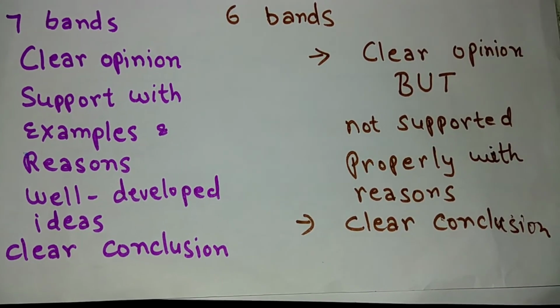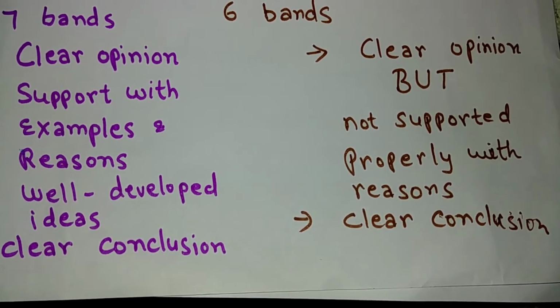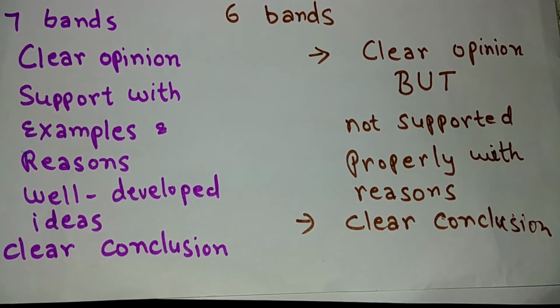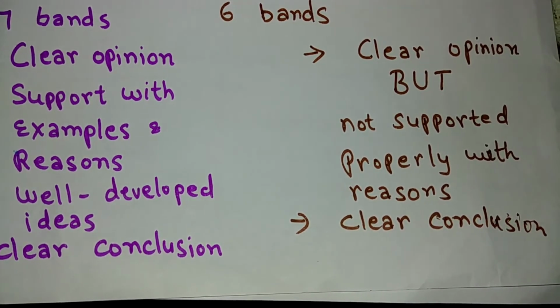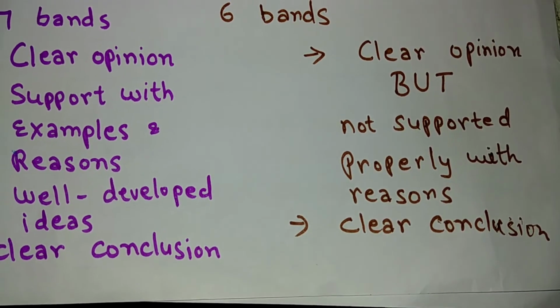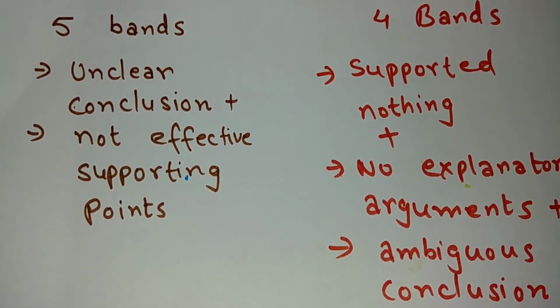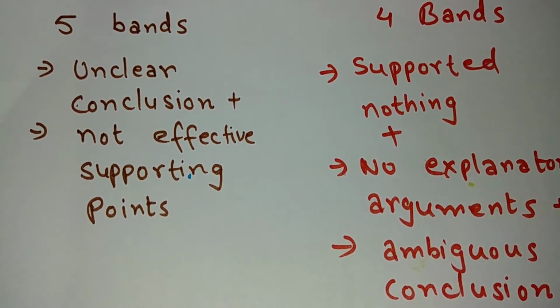If someone is targeting band 6, what is expected? There will be a clear opinion, but that opinion would not be supported properly with reasons, although there will be a clear conclusion. If someone is getting band 5 in the essay, what shortcomings would be there?